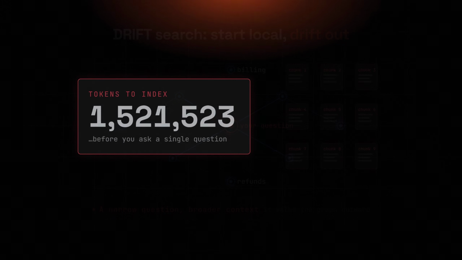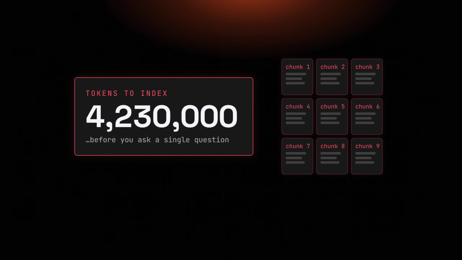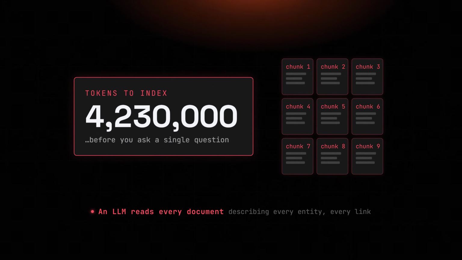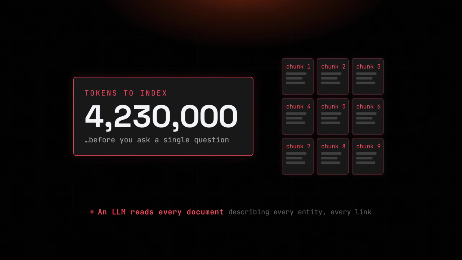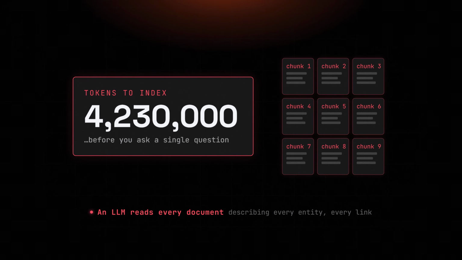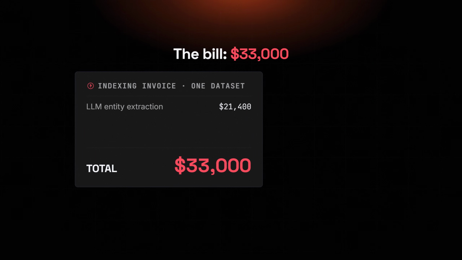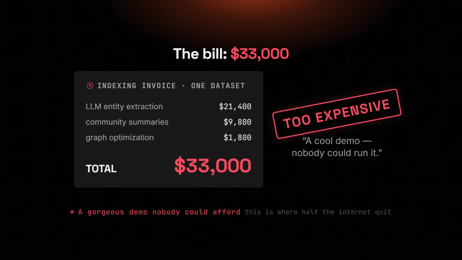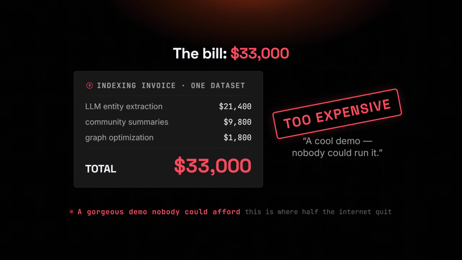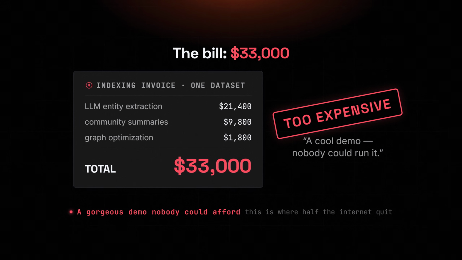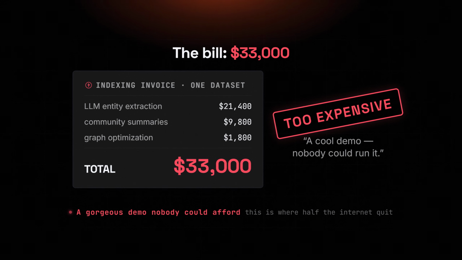But now the bill comes due. Building that graph means an LLM has to read every document and describe every entity and relationship on a real corpus that's millions of tokens before you've even asked a question. In early 2024, indexing one dataset this way could run about $33,000. That's the moment half the internet wrote GraphRAG off as a gorgeous demo nobody could afford to run.